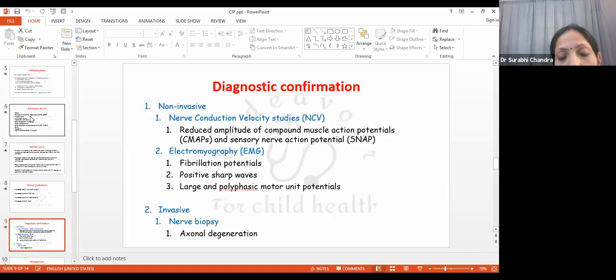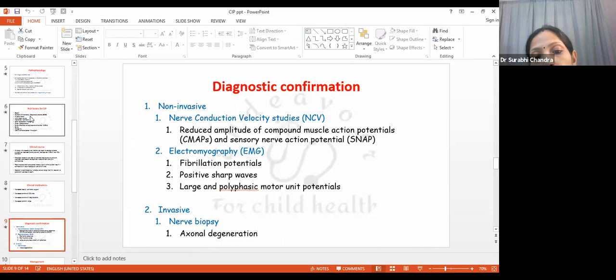So the diagnosis involves certain non-invasive tests and invasive tests. The non-invasive tests include the nerve conduction velocity studies and the electromyography. Nerve conduction velocity studies will show reduced amplitude of compound muscle action potentials in those muscles which are supplied by the nerves which have been affected. And sensory nerve action potentials are also reduced if the sensory nerves are involved.